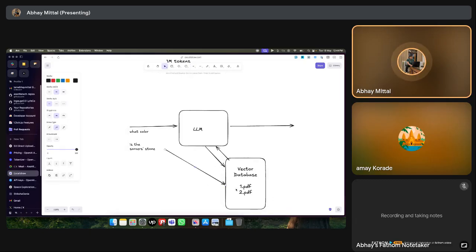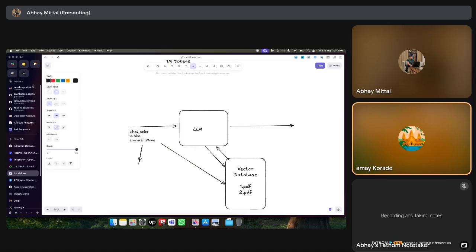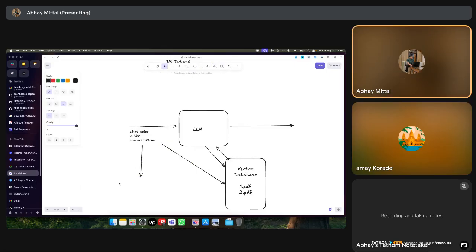Okay. In a vector database, we do something called similarity search. So what it will do is pick up all the words and all the context from here, and look for the 5 or 10 vectors which have the information that we're looking for. First of all, we convert this into a vector. In a vector, this will look something like this, in ones and zeros and numbers that represent the semantic meaning of this. In numbers form, the meaning of the sentence.